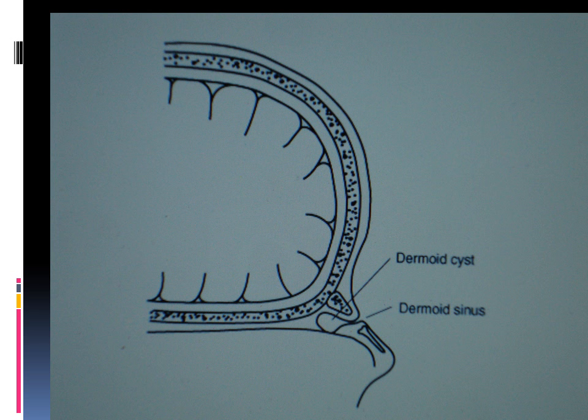This picture shows the dermoid cyst when there is sequestration of the epithelium during fusion of the medial nasal processes and formation of the dermoid cyst.